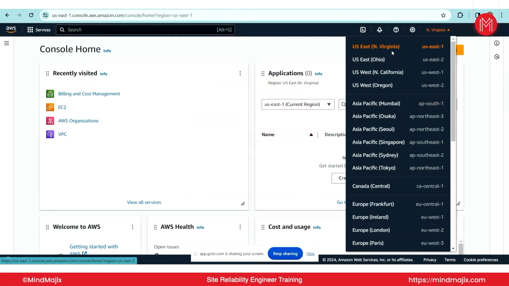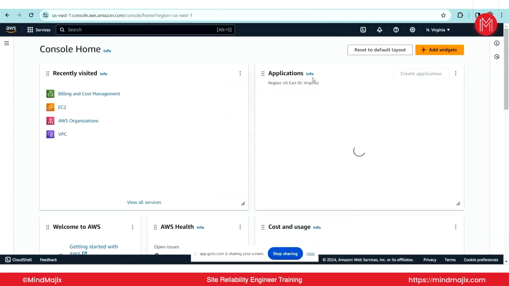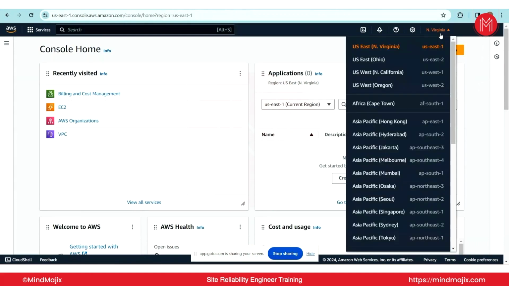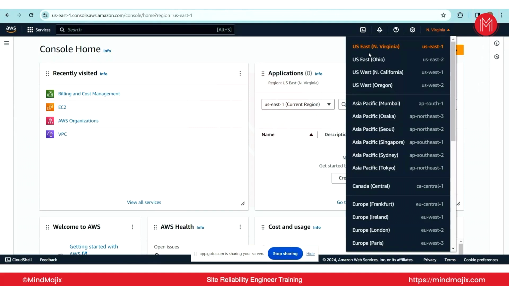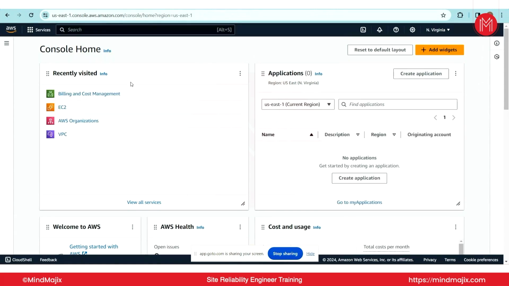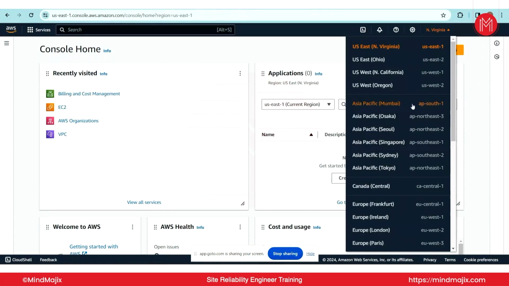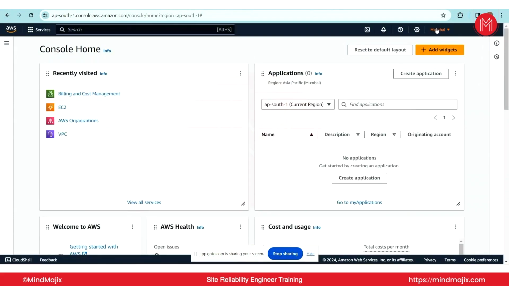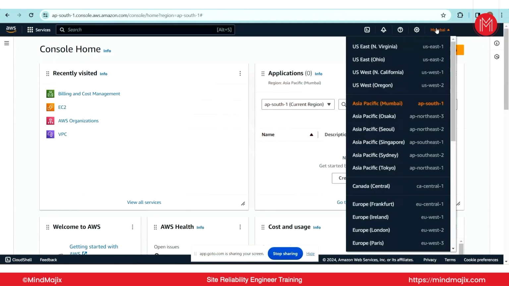When you call it a region, that means in this particular region you will have multiple data centers, either one, two, or more than two. In the data centers all these services are available. So if you are working in North Virginia, you will be able to access the resources from the North Virginia region. If you want to access the data center resources in Mumbai, you need to switch to Asia Pacific Mumbai.